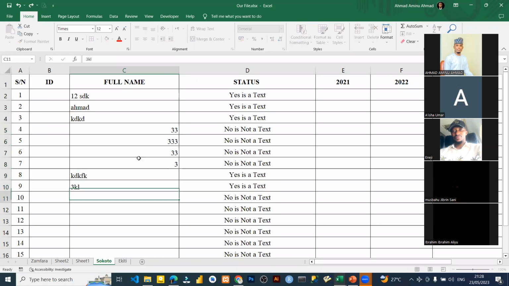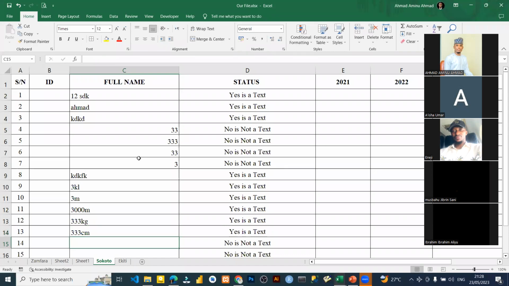This one is a text because we say 3K, 3M, 300M, or 300 kg, or 300 cm. All those are text, not numbers. You are the one seeing it as a number, but it's a text. So please, this is what you should understand here. You can use that: if a particular cell is a number, it will tell you true, it is a number. If it is not a number, it will tell you it's not a number.